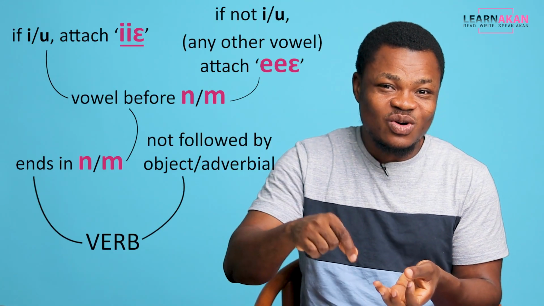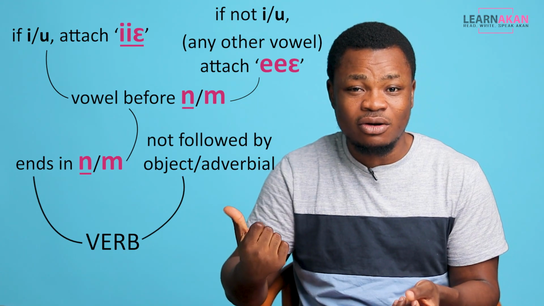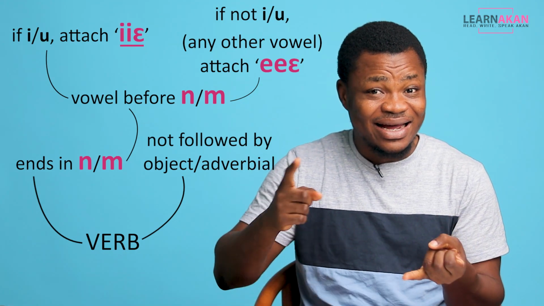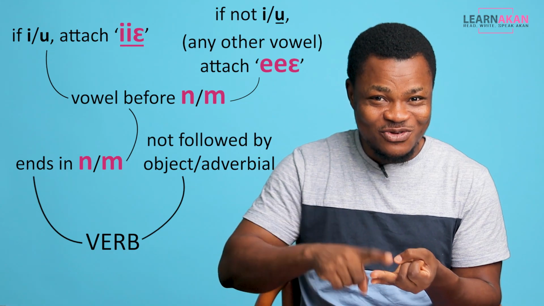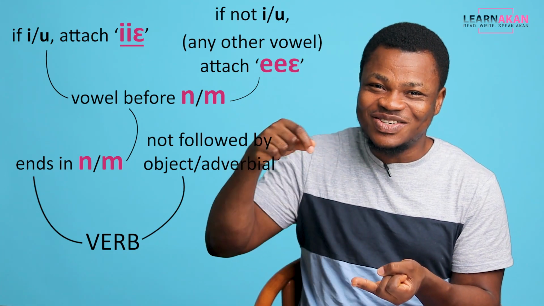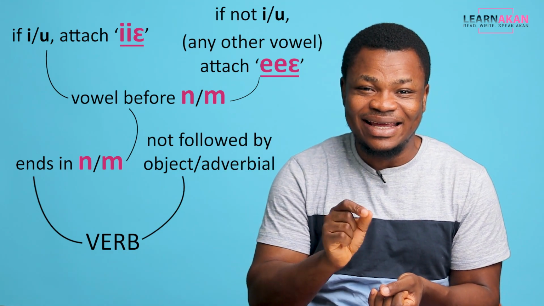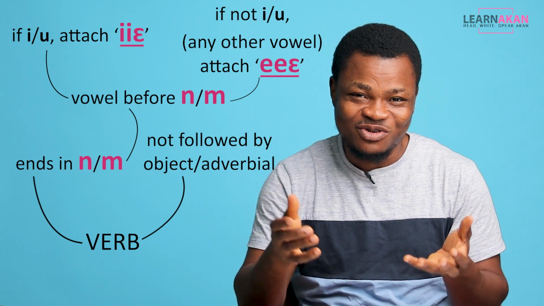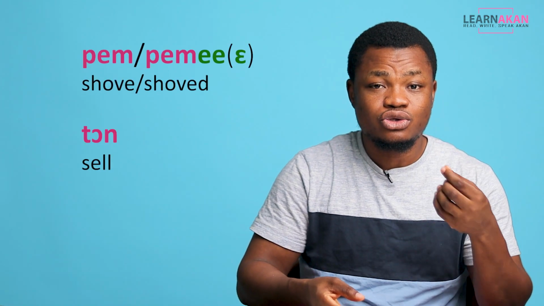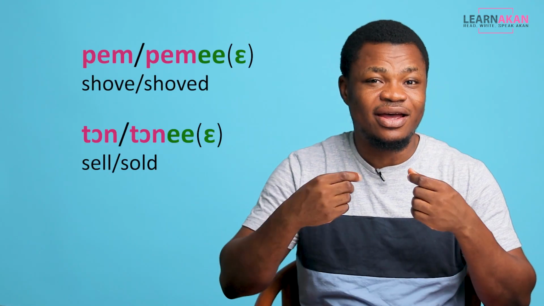But then if the vowel that comes before this final nasal is neither an E nor an U, then you attach to the end of that particular verb e, okay, to form its past tense. So pim becomes pimiye, ton becomes toniye, and so on. And this brings us to today's lesson.